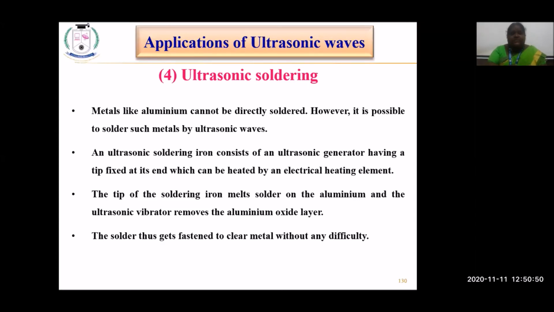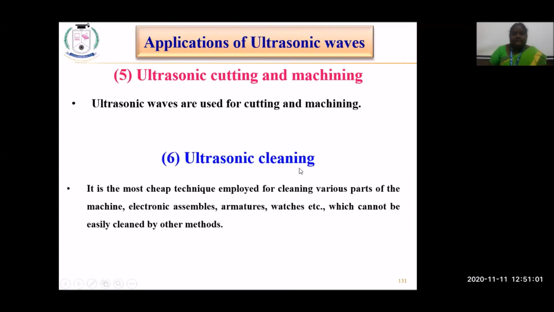Most of us use aluminum vessels for cooking, and whenever we heat them, they do not melt that easily. So soldering is not possible in such cases, and they use ultrasonic waves for soldering. The next one is ultrasonic cutting and machining purposes.